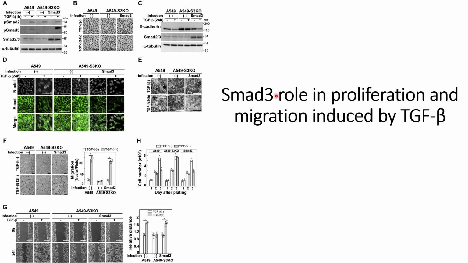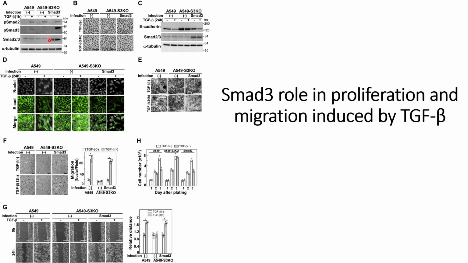For now, Smad3 comes from their previous studies showing that TGF-beta regulates the Smad3 pathways. So they wanted to check whether Smad3 plays a role in proliferation and migration or not. So first, they generated A549 Smad3 knockout cell lines, and in panel A they have shown that these knockout cell lines only affect Smad3 and Smad3 phosphorylation, but not Smad2 and Smad2 phosphorylation.